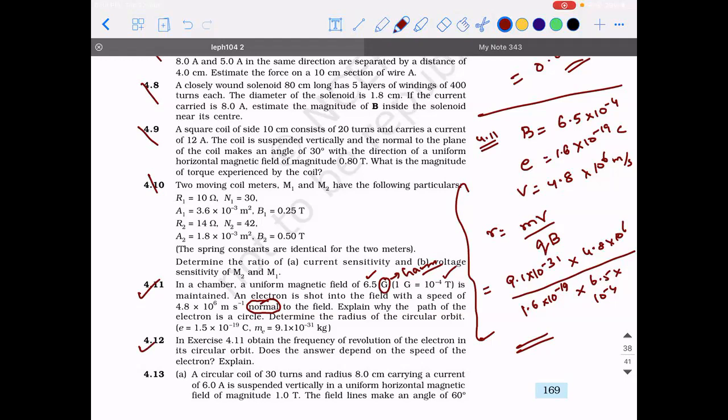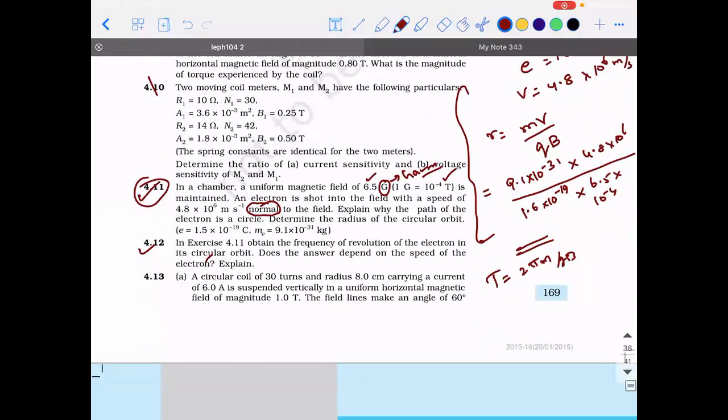4.12. In exercise 4.11, obtain the frequency of revolution of the electron in its orbit. Does the answer depend on the speed of the electron? Answer is no. Because yesterday I told you, time period is equal to 2 pi m divided by qB. So frequency is qB divided by 2 pi m. Means the frequency and the time period do not depend on the velocity of the electron. Hence, the electron is going to have the same time period irrespective of the speed with which you project it in.